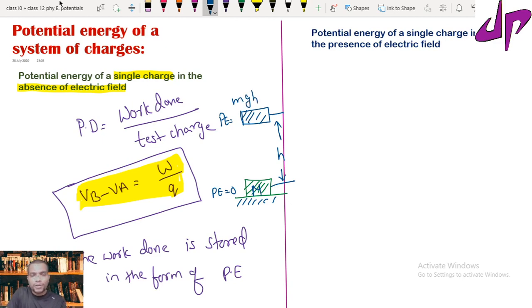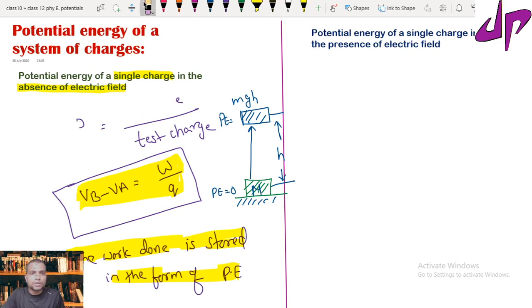So how did it get the mgh? Because I lifted it from here to there. So I did work, and whatever work I did is stored in the form of potential energy. This happens when the force is a conservative force. Gravity and electrostatic forces are conservative in nature, so whatever work we do will be stored in the form of potential energy. This is the basic knowledge I need to take you further.